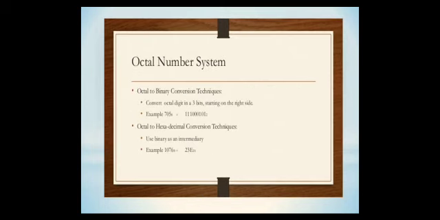Next, coming to the octal to binary conversion technique, here you convert each octal digit into 3 bits starting on the right side. Example, 705 is an octal number, and I am converting octal to binary. This is the binary number. Next, coming to the octal to hexa conversion technique, here you use binary as an intermediate. Example, I am taking 1076 as an octal number, and the resultant is a hexadecimal number.